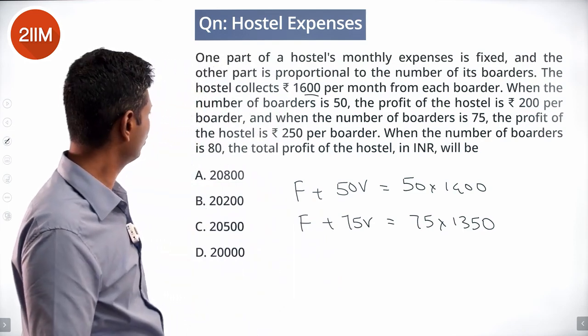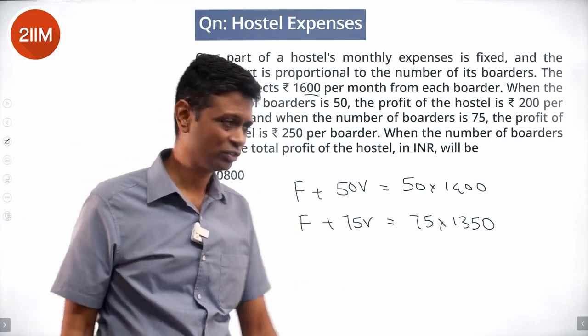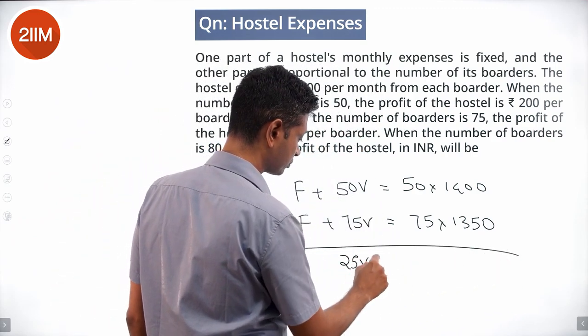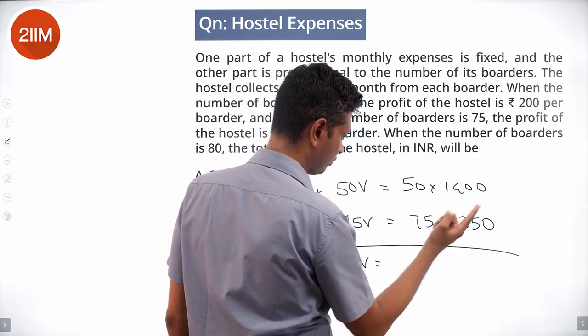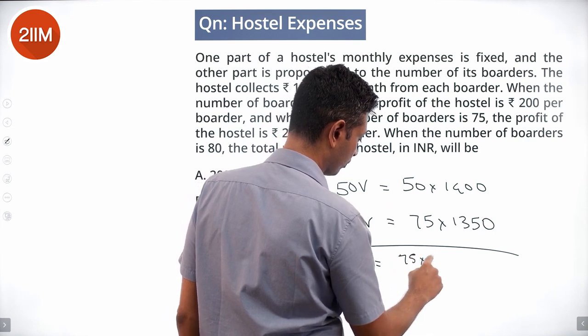When the number of boarders is 80, the total profit of the hostel, if you need to find F plus 80V, you subtract one from the other, we get 25V equals 75 into 1350 minus 55 into this.